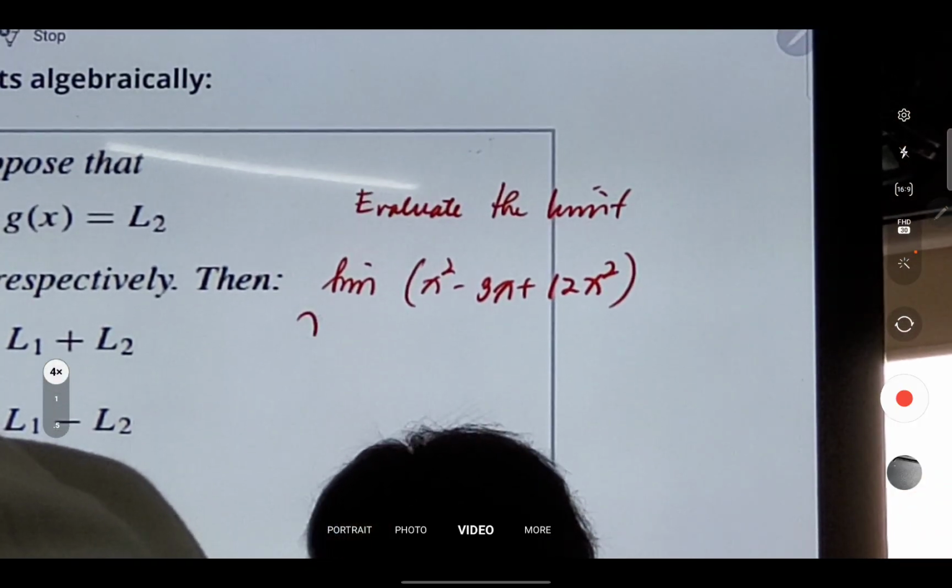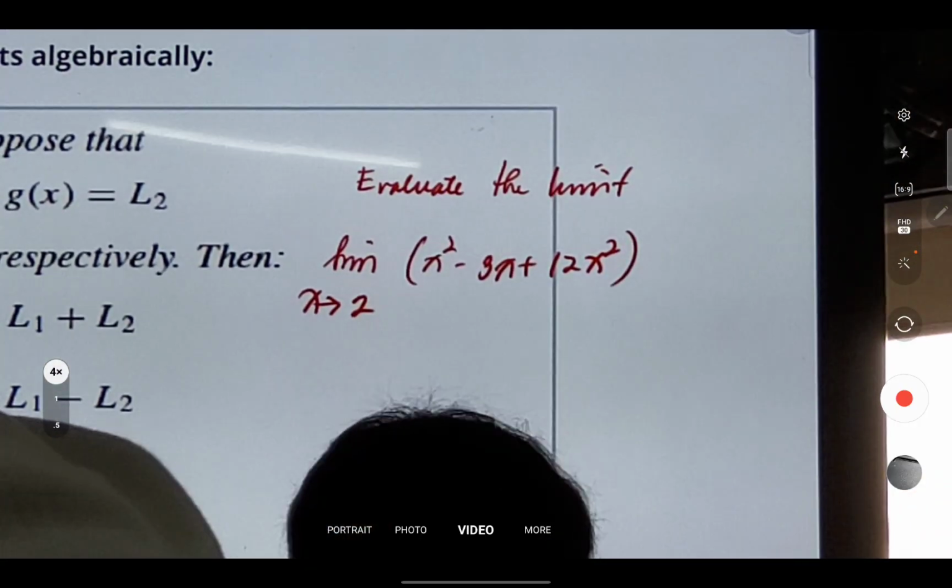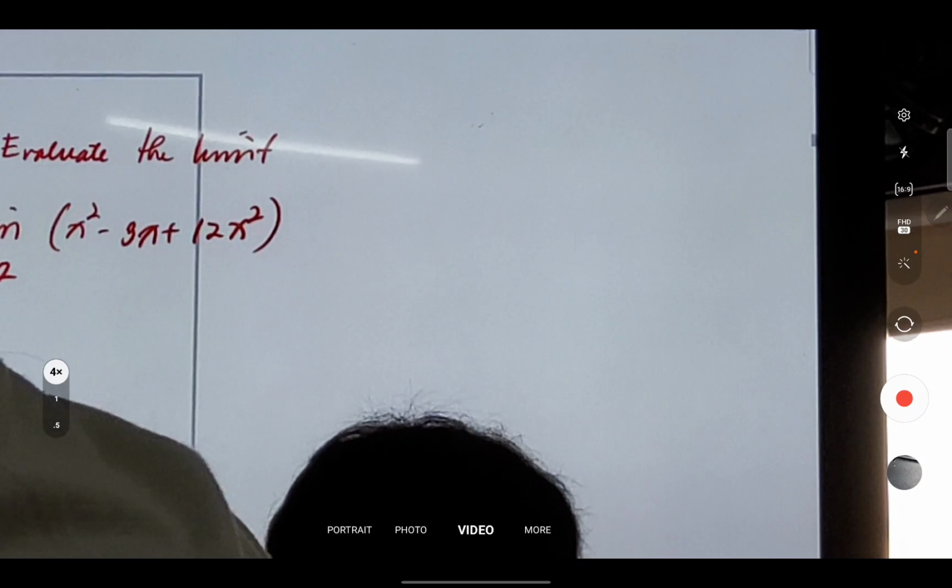Okay. So say this is the question. You're asked to evaluate this limit.